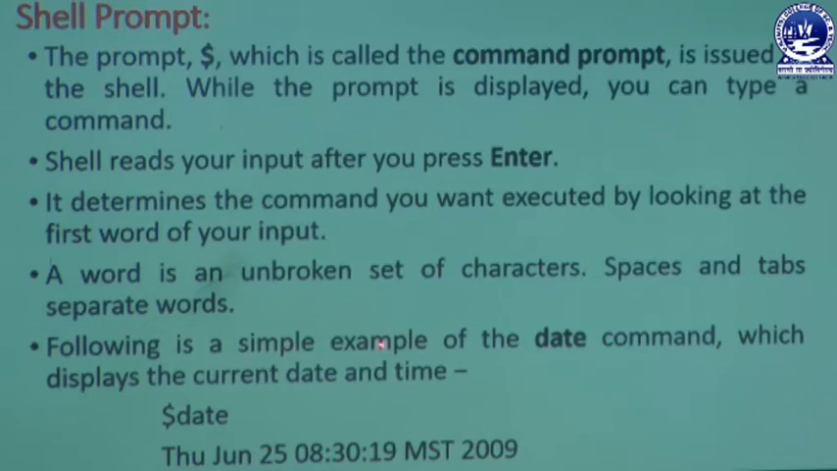The following is a simple example of the date command, which displays the current date and time. First the user puts the $, the command prompt in a Unix system. Then we type date and press enter, and it shows the output: Thursday, June 25, 8:30, 2009. These are general examples used in our Unix system. In this way we use the shell prompt according to the user's own requirement. By using the $ prompt, the user can type any command, whether date or time, whatever the user wants to do.